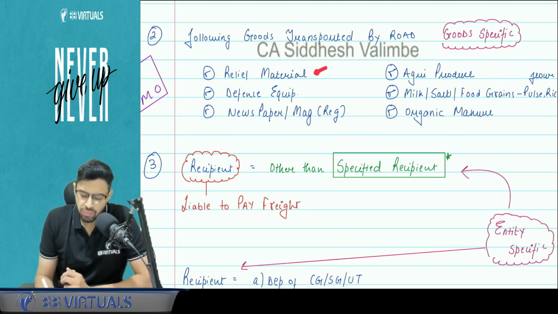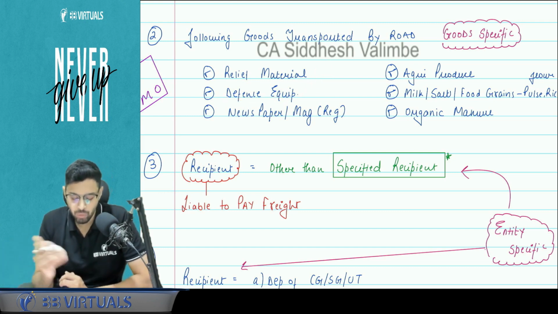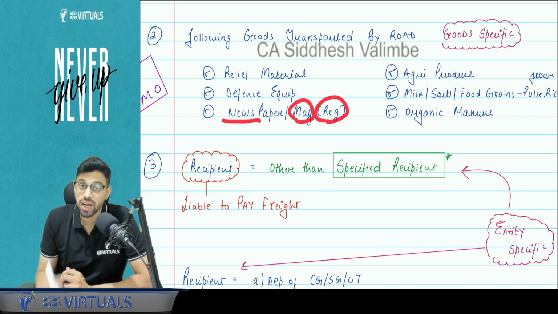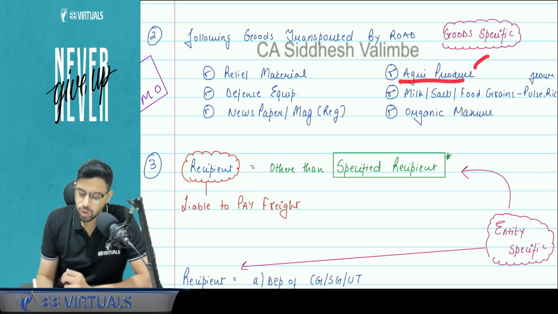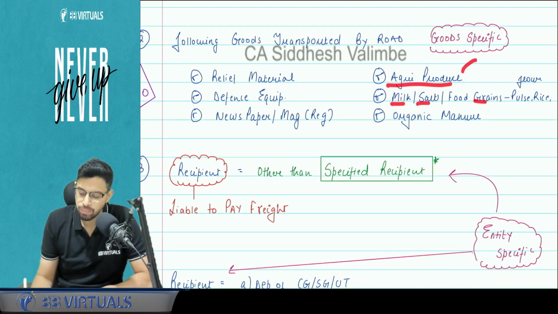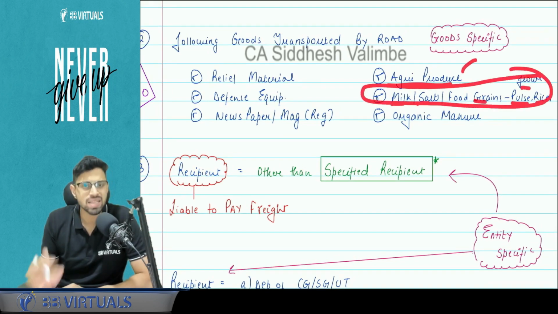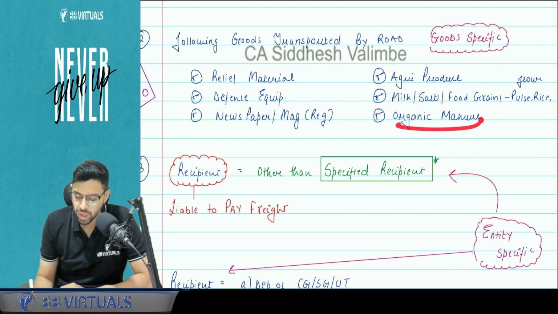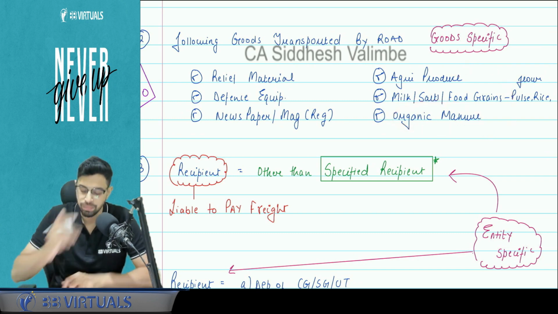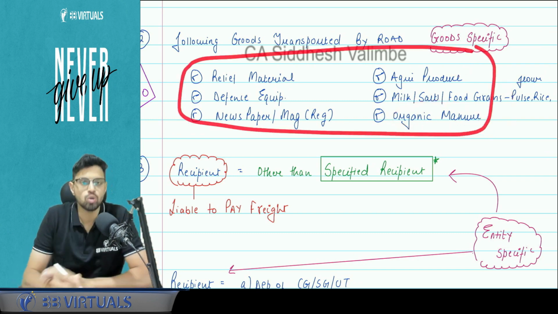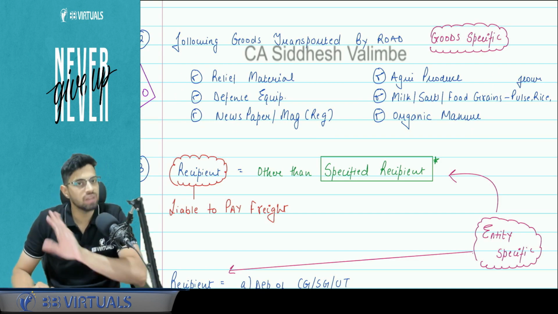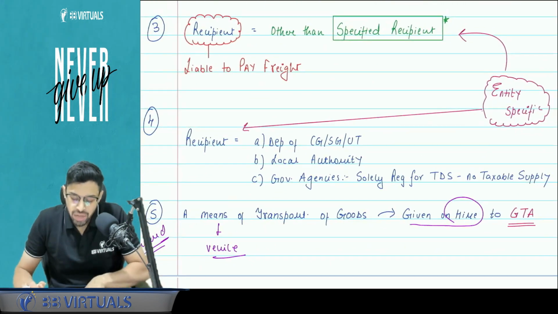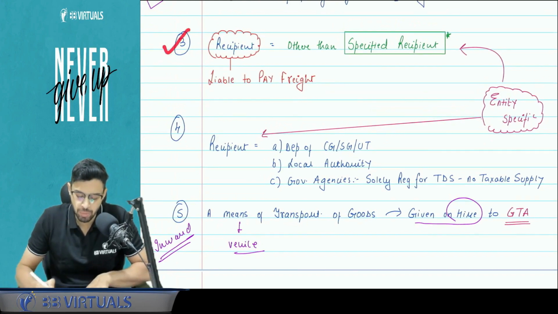So see, relief material with respect to any accident or disaster, defense equipment, so important for our country, newspapers and magazines which are registered, important for right of information to disseminate information, agriculture produce, milk, salt, food grains including pulses, rice, flour, again a part of basic staple food for a lot of Indians, and organic manure, again somewhere linked to the agriculture. So if GTA is transporting these goods, then the GTA, whatever the amount of GST is on the GTA freight, will be exempt.